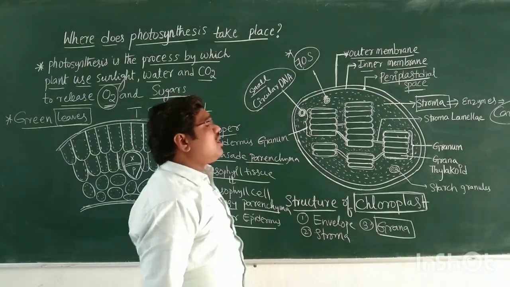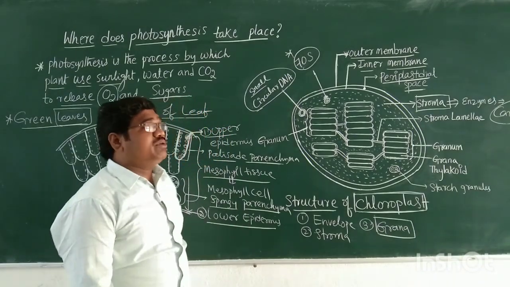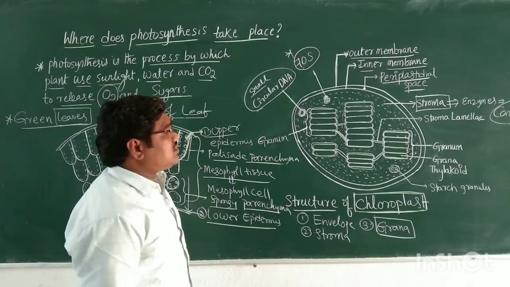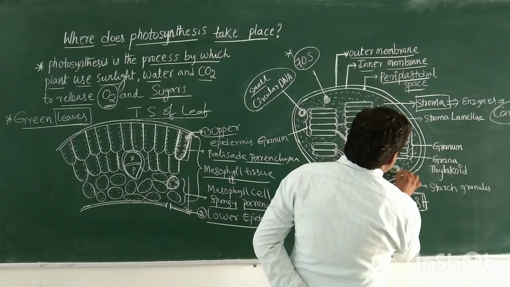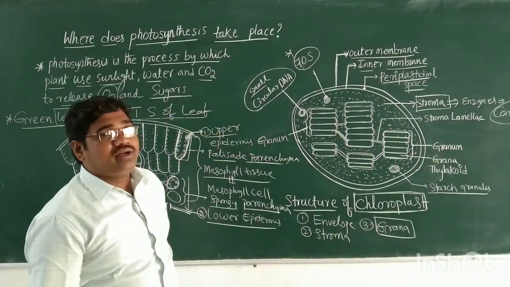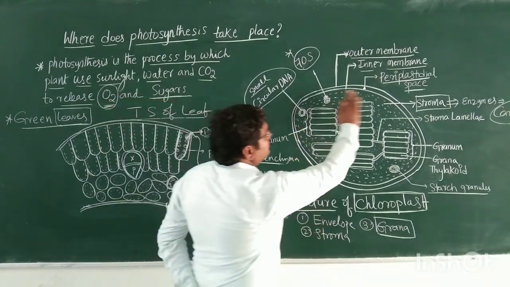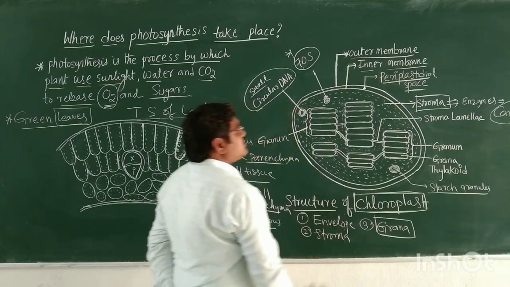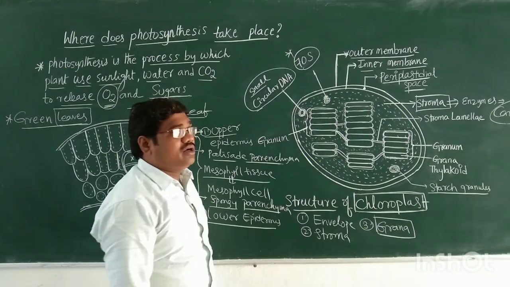In the stroma of the chloroplast, 70S ribosomes are present. Next, in this stroma, some starch granules are also present in the chloroplast. Okay, so this is the stroma. The stroma is the inner portion of the chloroplast. It contains a fluid-like substance, which is called stroma.